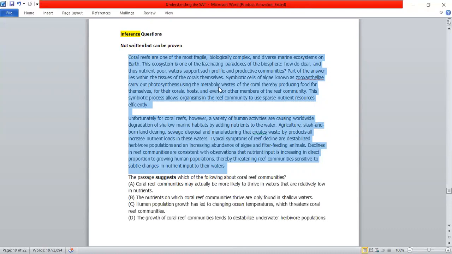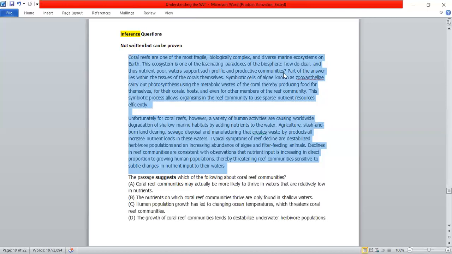Now that you have done a very quick read, let's do it together to see if you have got what you should. Coral reef, fragile, complex, diverse ecosystem, fascinating paradox. So we know that we're talking about coral reefs, and they are biologically complex and fragile. We are asking ourselves a question which we don't know the answer to. So there's a paradox: something so nutrient poor, how is it surviving? Answer.